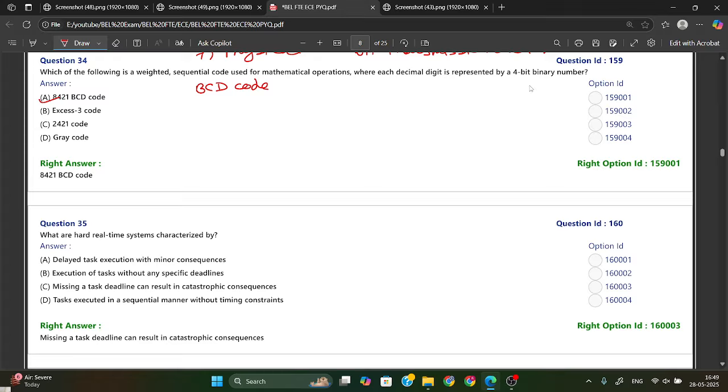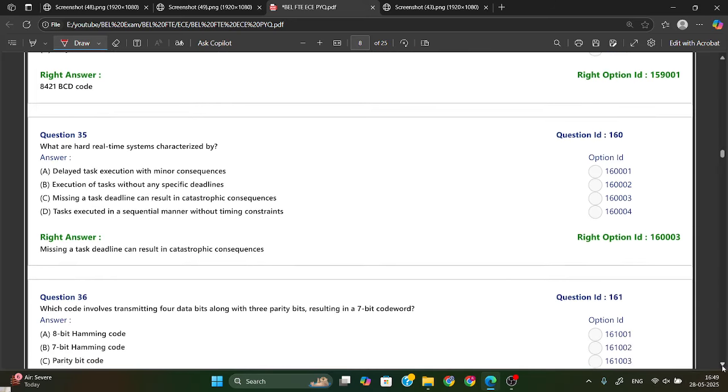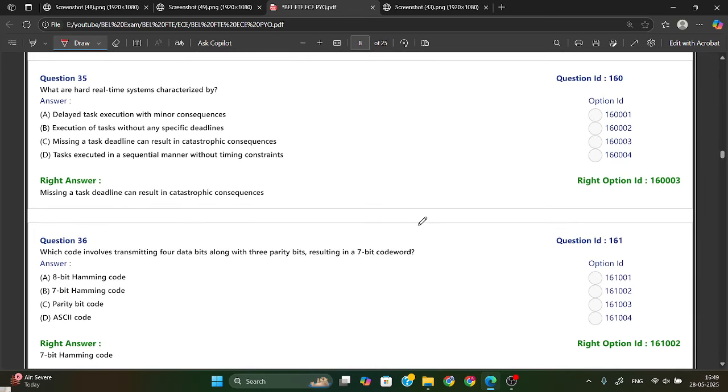Okay. Now the next one is, what are hard real time systems characterized by? So it is characterized by a missing task deadline can result in a catastrophic consequence. So option C is your right answer.